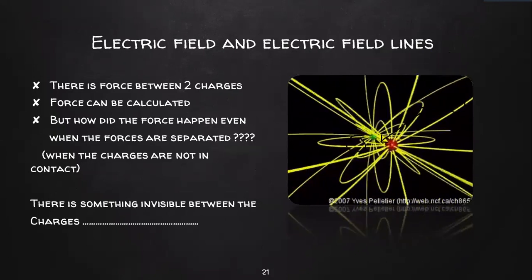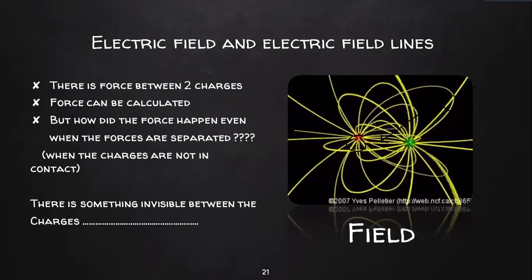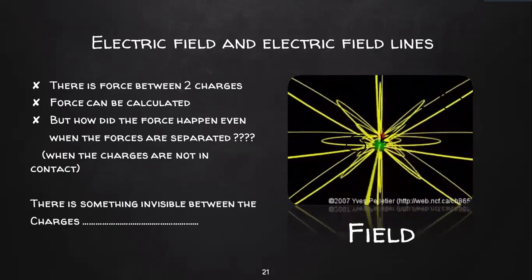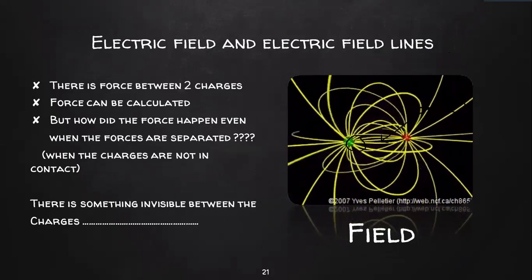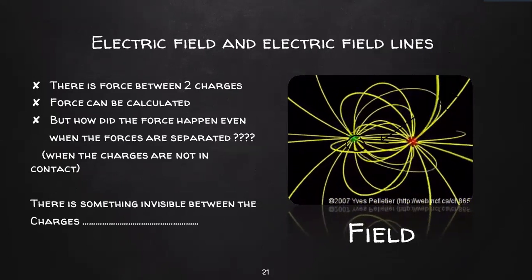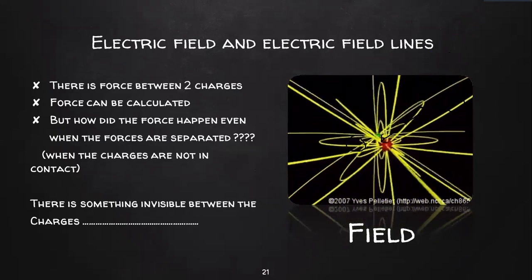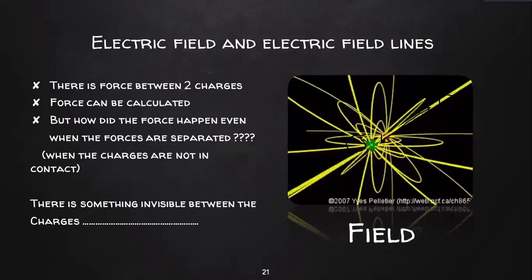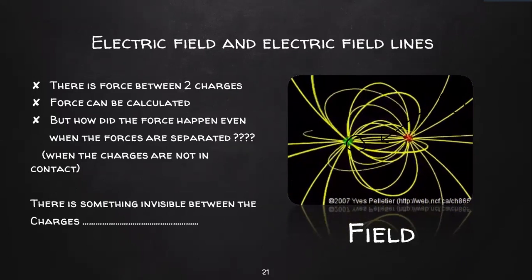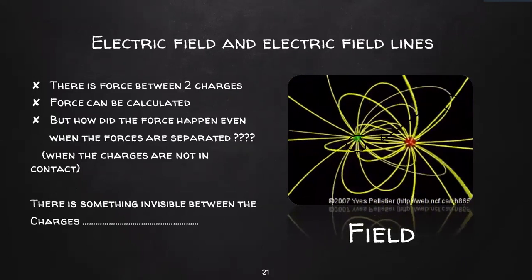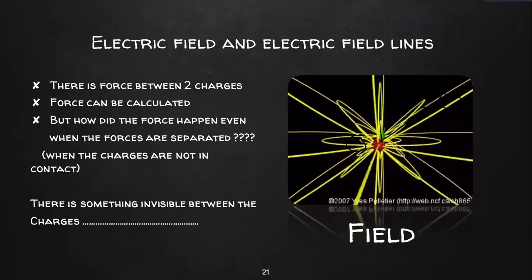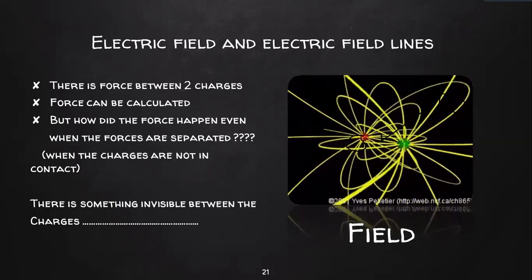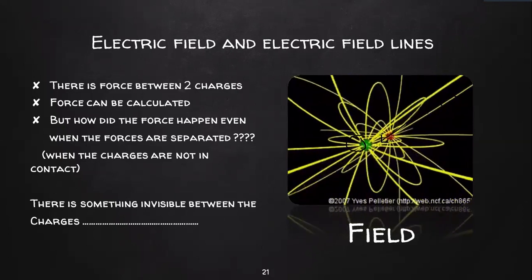And that is called a field. So this charge has a field on its own. Every single charge has a field on its own. And it is because of this field that there are attractive and repulsive forces. So this field is responsible for the force that is acting between the charges.